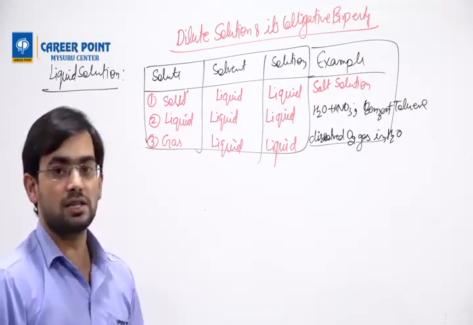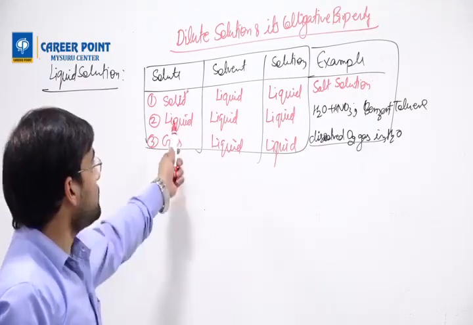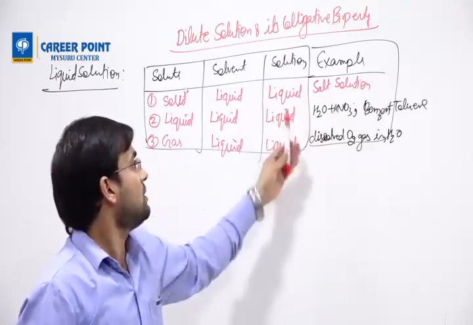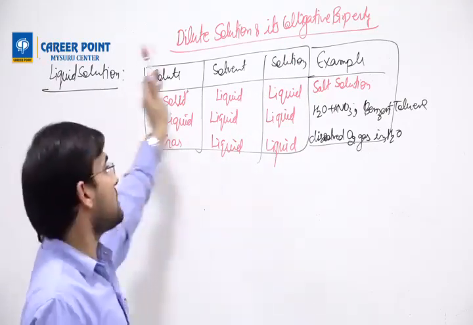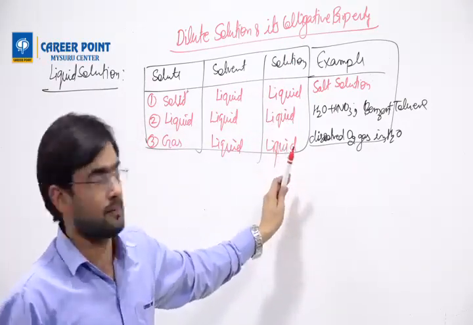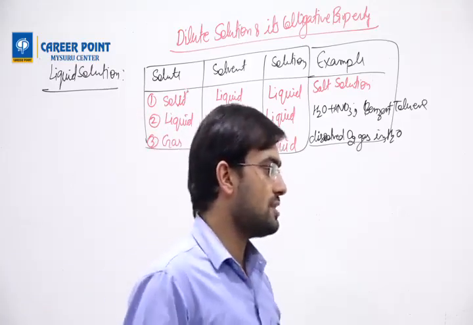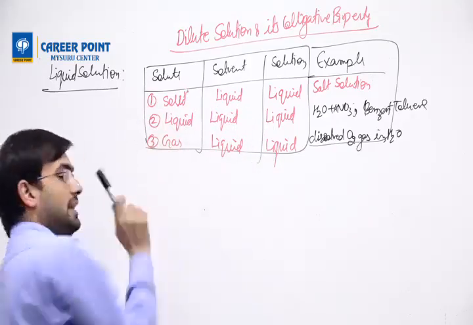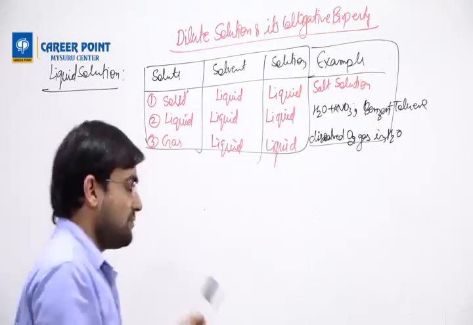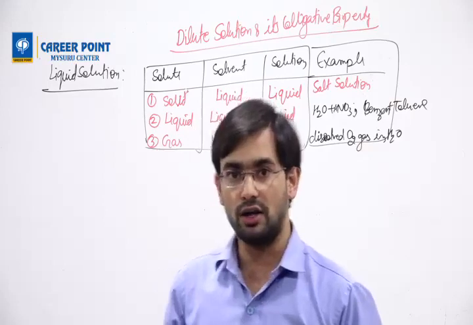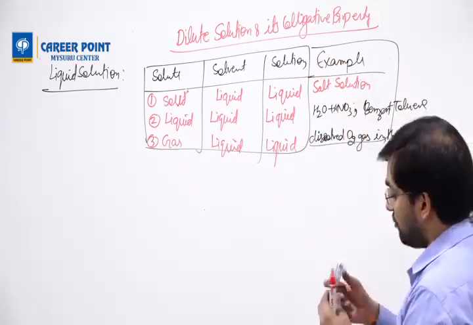Why did I make this table? If you see what the components are, everywhere I am getting a liquid solution. So when I am teaching the liquid solution chapter, I am teaching all three cases. But in the question you should also be able to understand which case it is, because if you are not able to find which case it is, you cannot apply the proper formula. Okay. Now I am going to tell you what formulas are used.